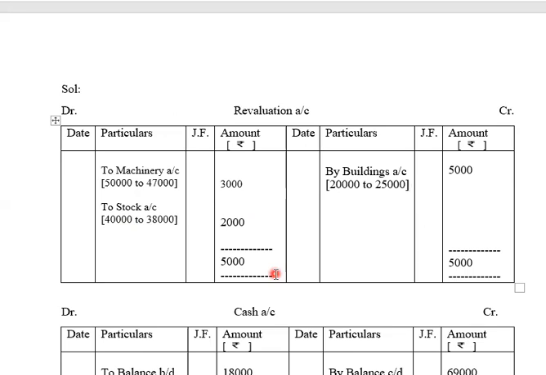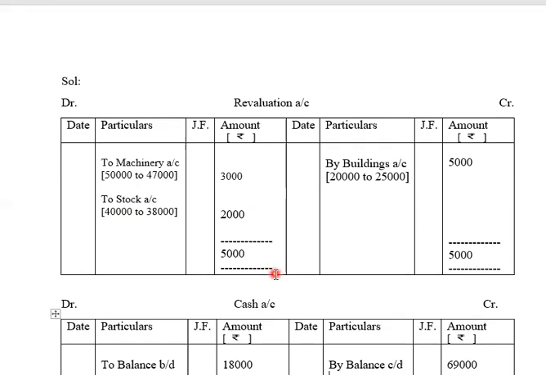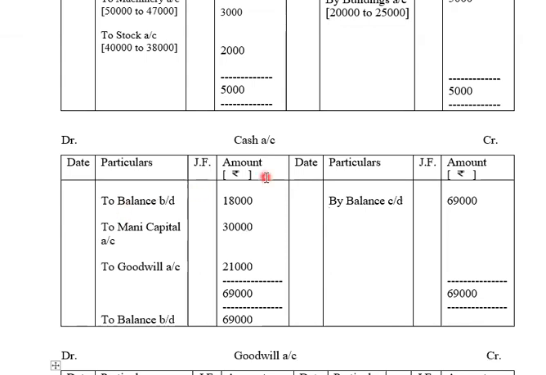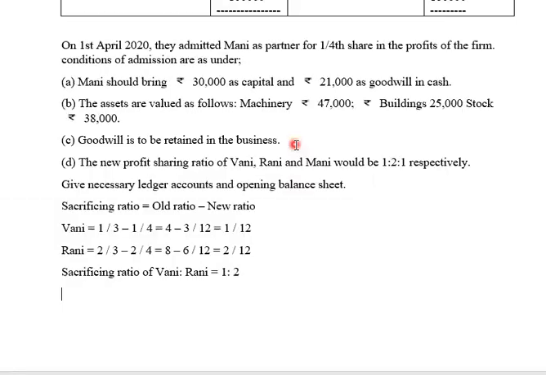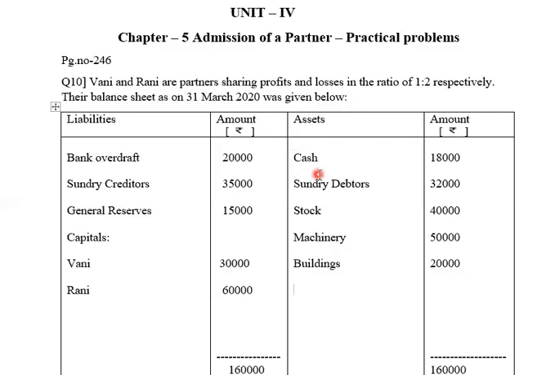Then after revaluation account, we'll be preparing cash account, the format for which is date, particulars, JF general folio, amount rupees, date, particulars, general folio, amount rupees. Towards extreme left, we'll be writing DR debit. Towards extreme right, we'll be writing CR credit, and the name of the account is cash account. Cash, as it is an asset, it will have debit balance, and cash will always be given on asset side of the question as cash.